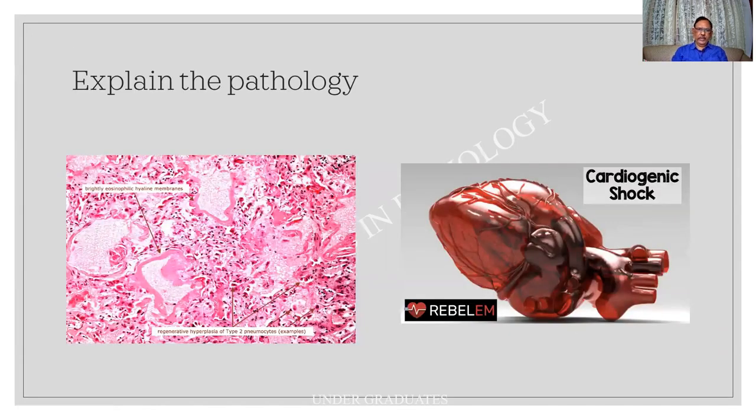Explain the pathology. A beautiful schematic animation by Rebel. There is a heart in a state of shock or arrest, maybe a myocardial infarction whatsoever, due to which there is a stagnation, and then there is a backlog of blood which accumulates in the lung. So these are all the alveoli in which I am finding an eosinophilic proteinaceous material as well as membrane. How it develops, we shall be seeing later on.